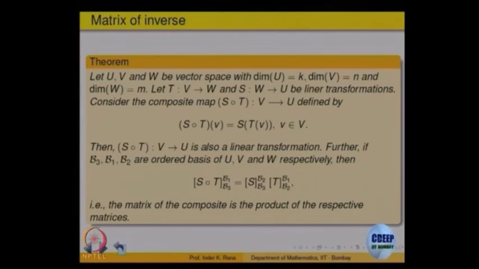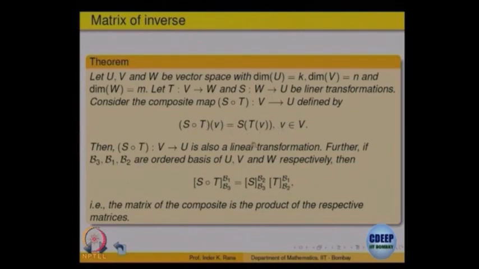Now, what we want to do is find out a relation. Supposing on V I fix a basis B1, on W I fix a basis B2, and on U I fix a basis B3. Then I can find out the matrix of T, I can find out the matrix of S, and I can also find out the matrix of the composite.